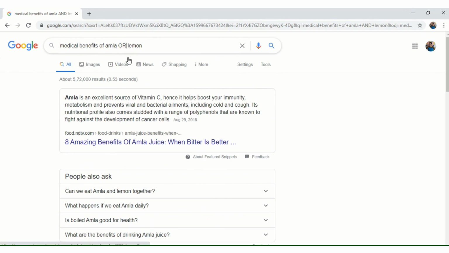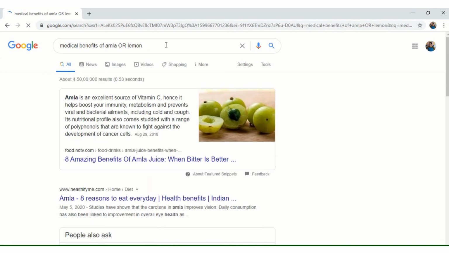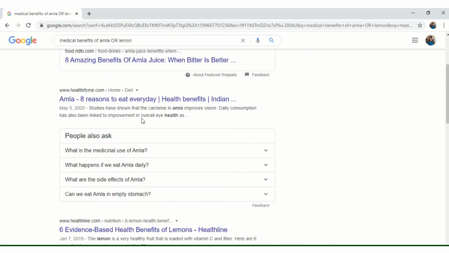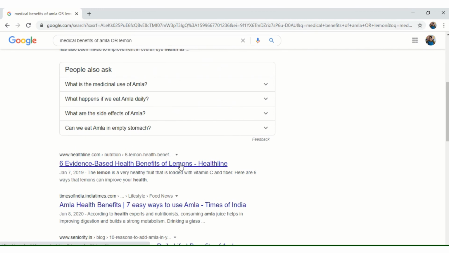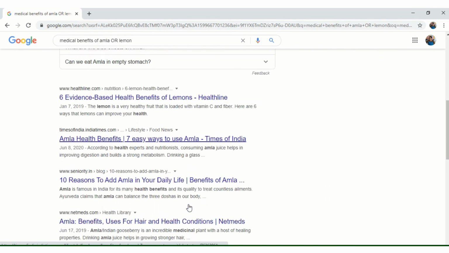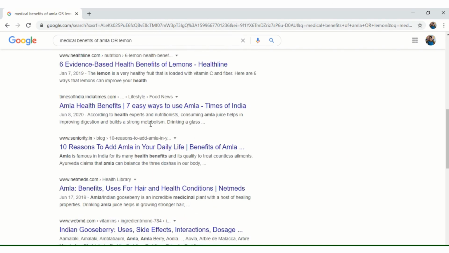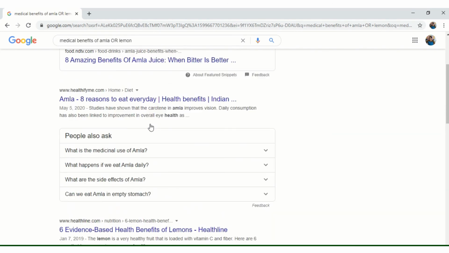To display the result about medical benefits of Amla or lemon, one of the key phrase only should be listed, then or Boolean operator should be used in the search box and press enter. So the search result will have either lemon or Amla. So these are the ways information can be searched on web.